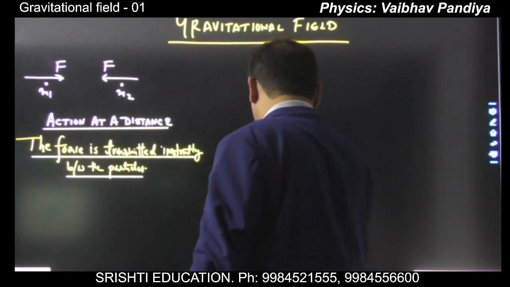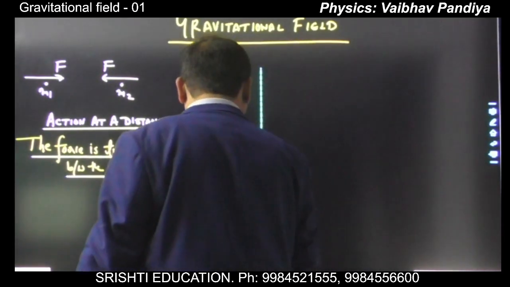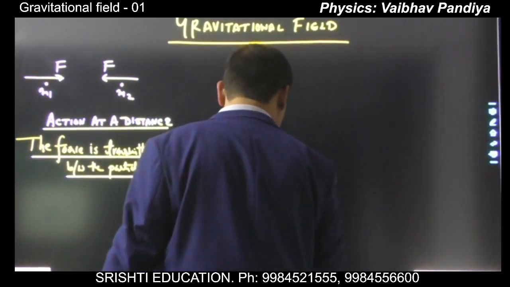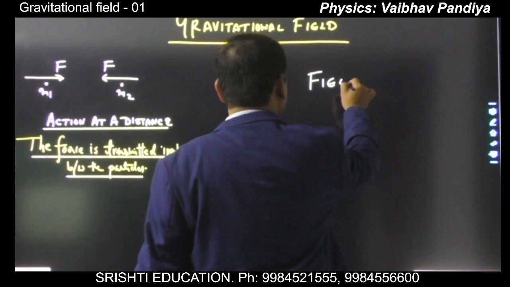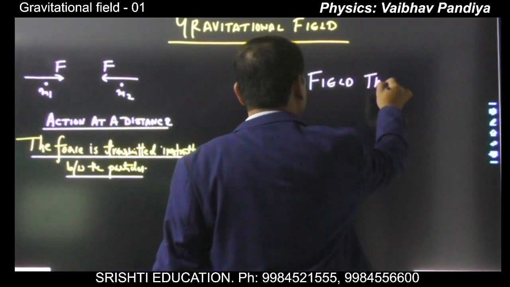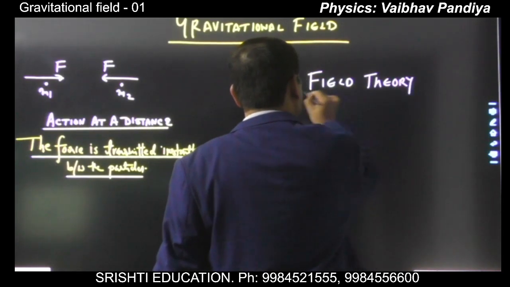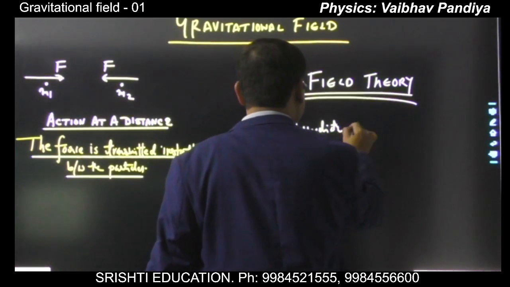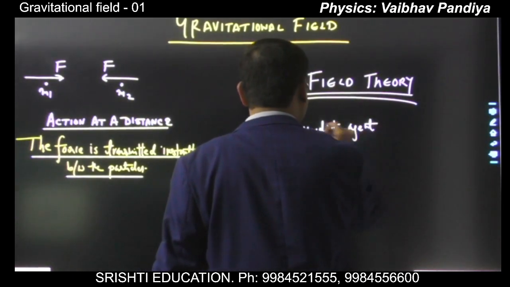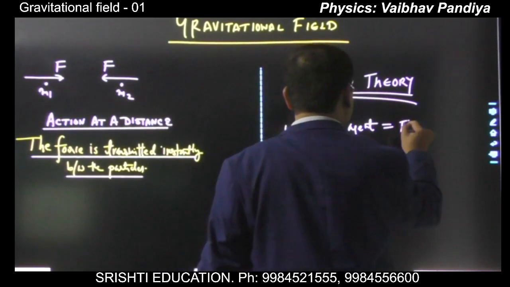Now we have another model which is called the field model. We have the theory of field. Now what is the field theory? We have an intermediate agent between the particles which is called the field.